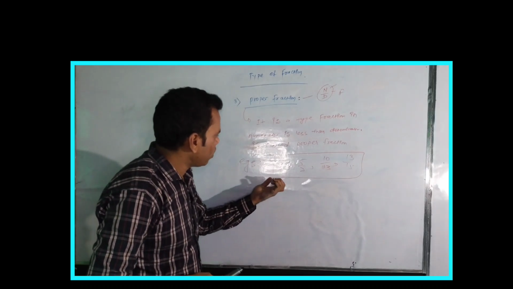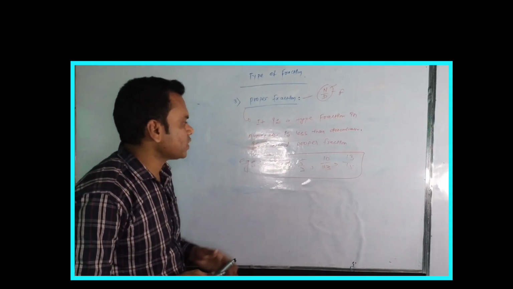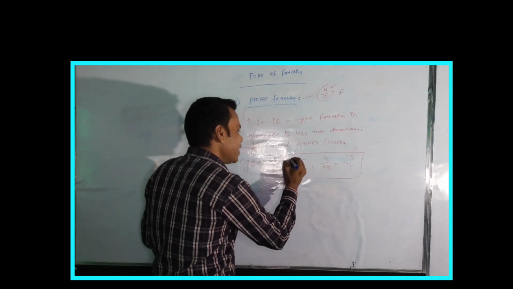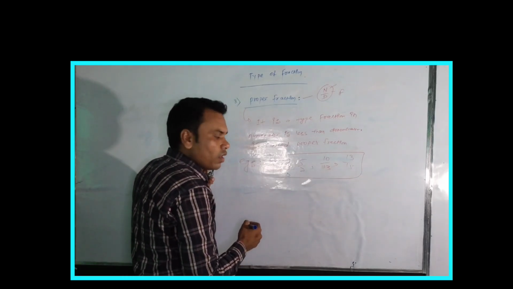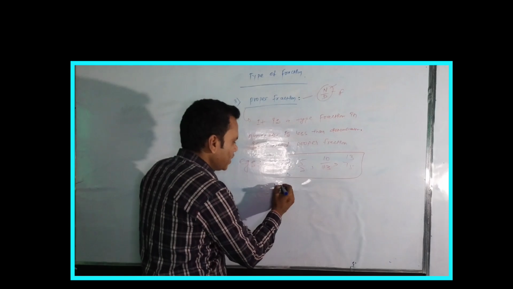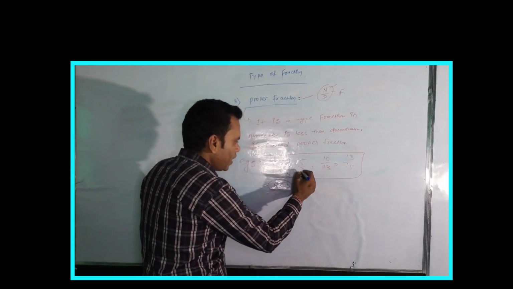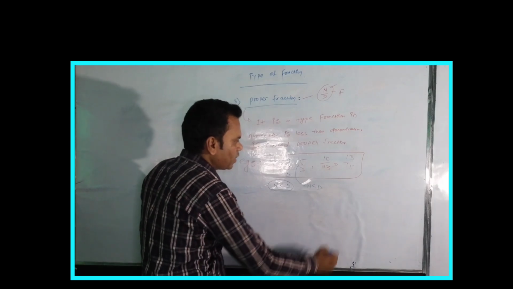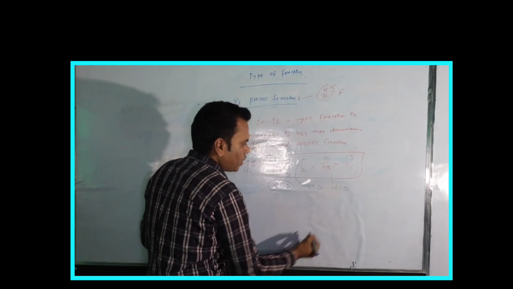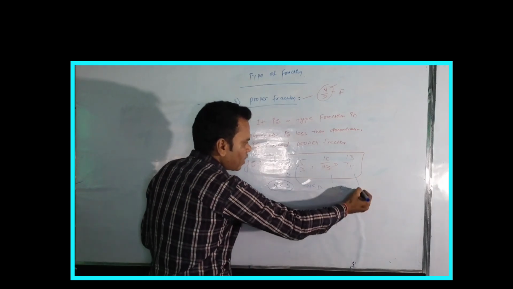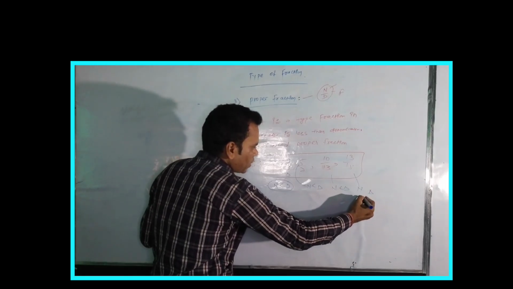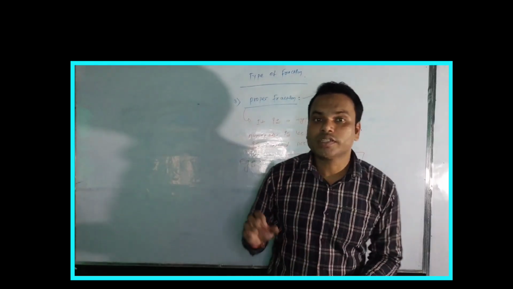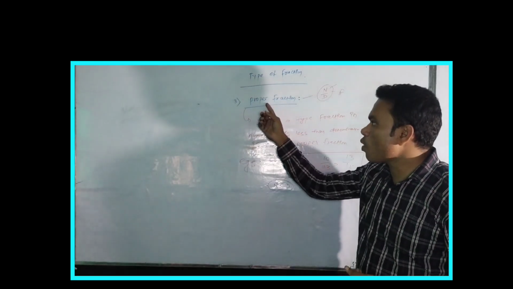Why do I call these proper fractions? Because you look at the board. Here numerator, here denominator. So what is the difference? The numerator is less than the denominator. Here also, look at numerator, denominator: the denominator is greater. Here also the denominator is greater. That's why we can say that these are examples of the proper fraction.